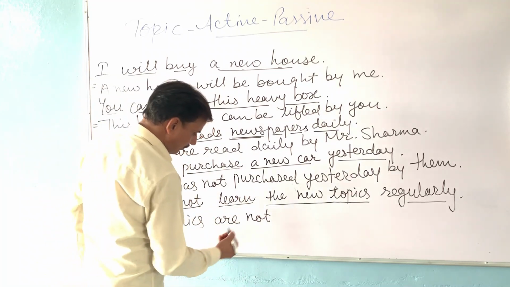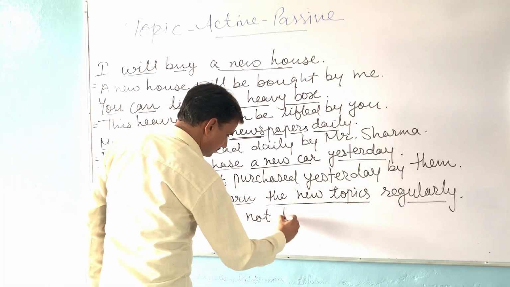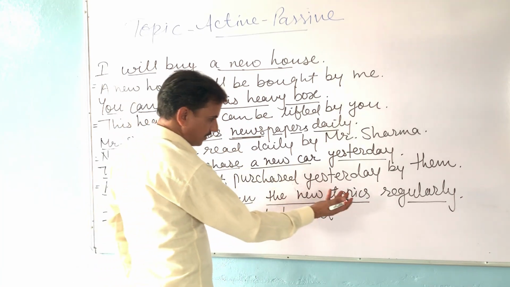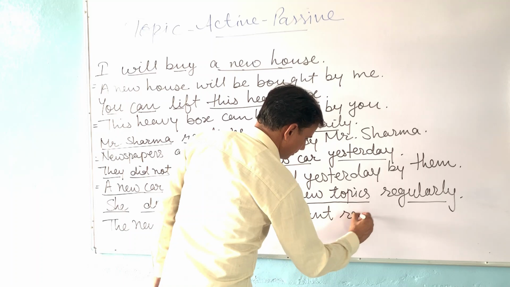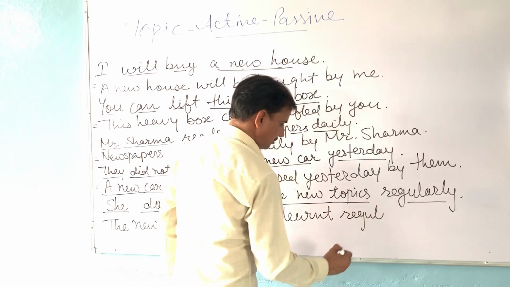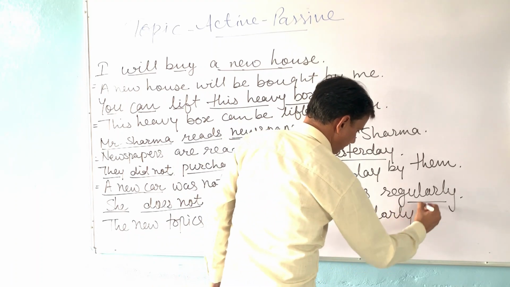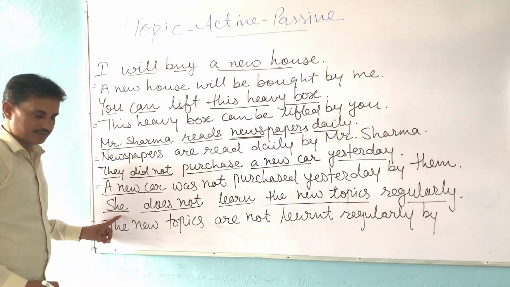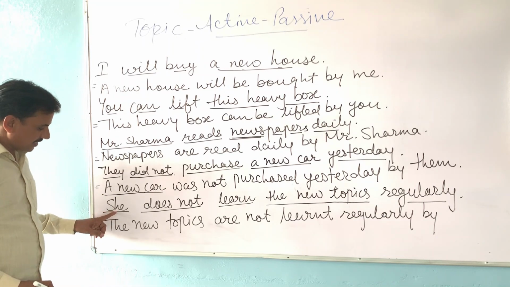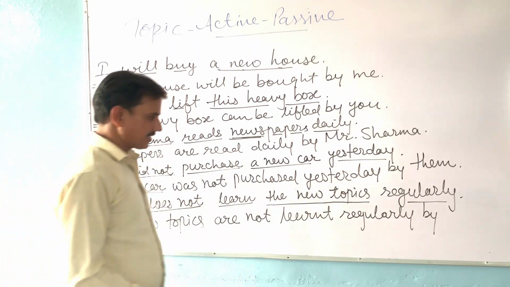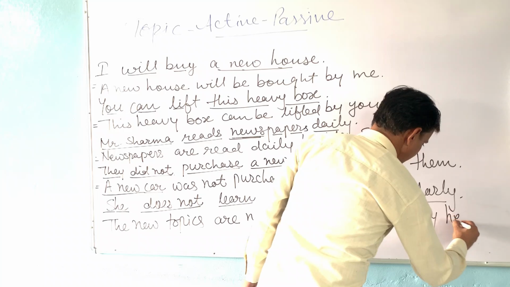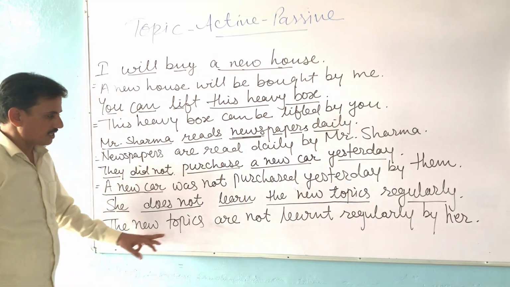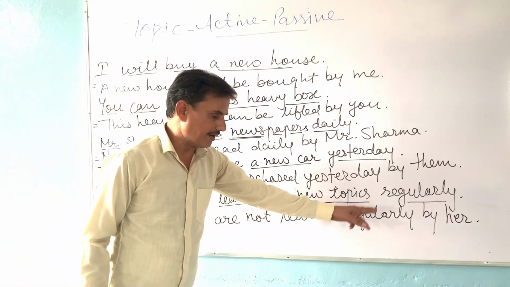Then we will write the third form of the main verb, learned. Now we will write the other word regularly, and we will write now by, and after by we have to add the subject. We will change she into the objective case her. So this is the passive sentence: The new topics are not learned regularly by her.